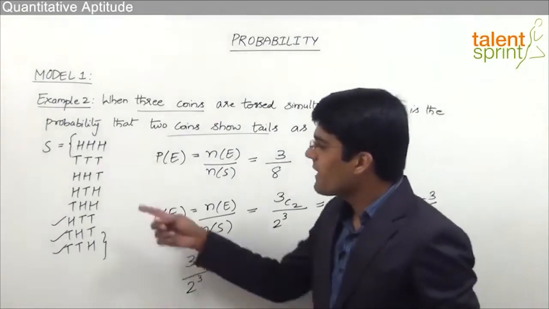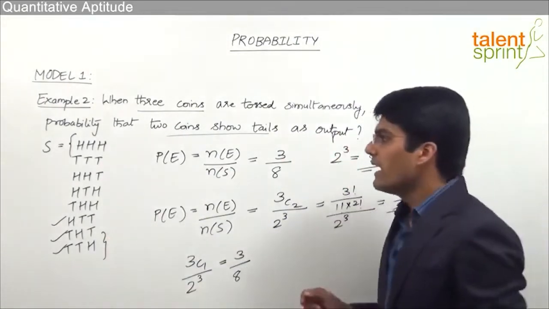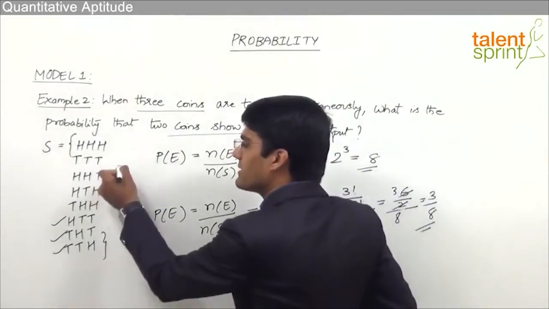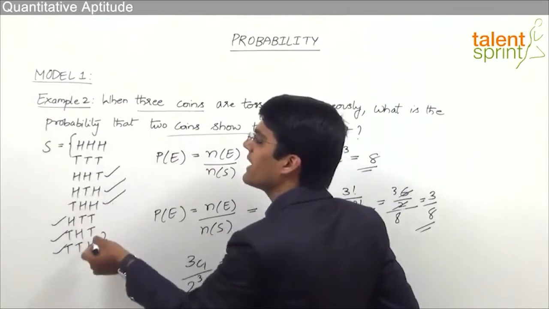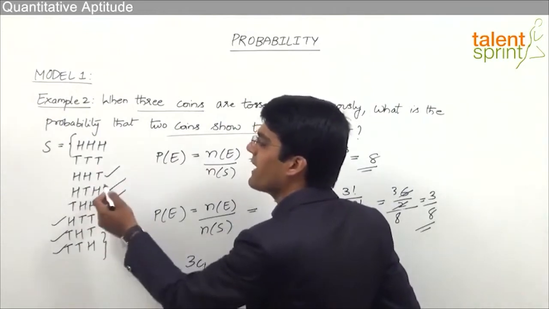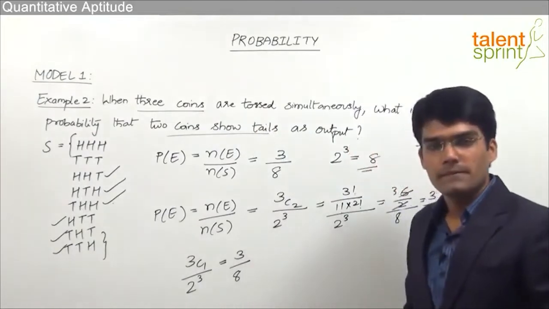And this can be justified by looking at the sample space. As you know, we need only one tail, and one tail here is these 3 cases. Here we have only one tail and the remaining 2 are heads, whereas in all the other cases we find more than one tail. So that is the reason the answer is 3 by 8.